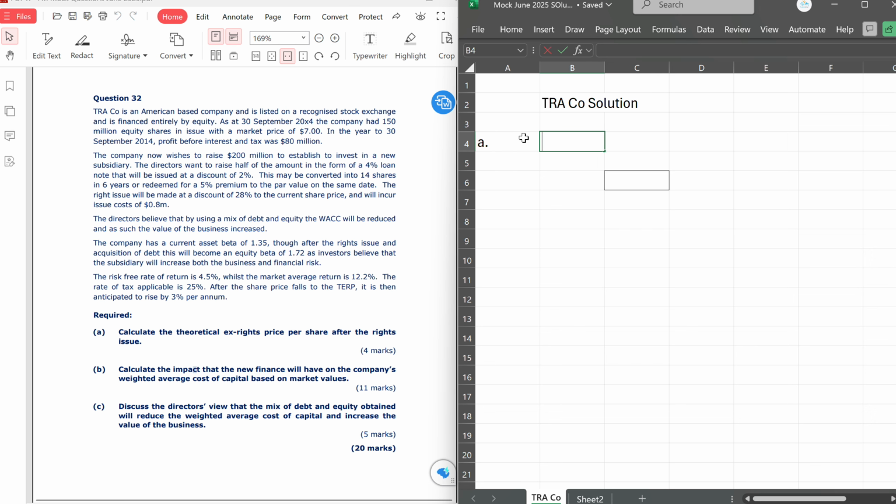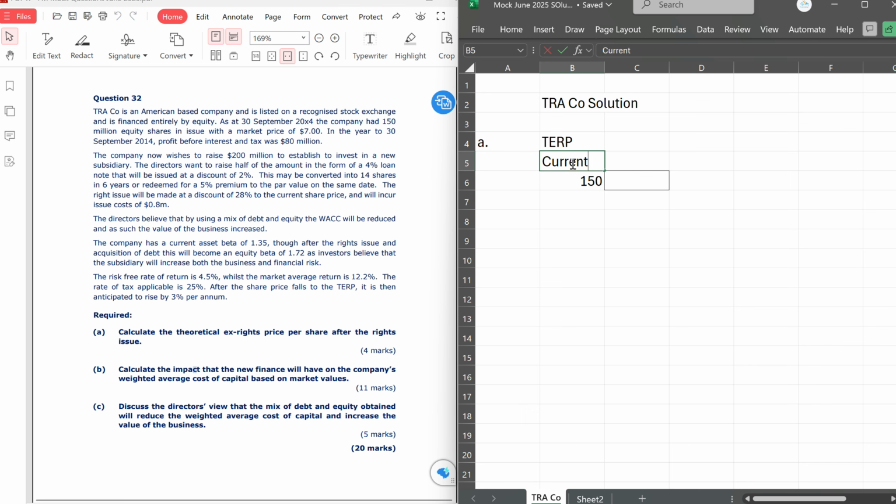And remember when we looked at this in the earlier videos, I gave you a simple method to crack this particular concept of calculating the theoretical ex-rights price. It's pretty straightforward. The first thing is to understand the ratio of the rights issue. If you look at this question, currently we have 150 million shares. So how many rights shares we want to issue, we need to find out first.